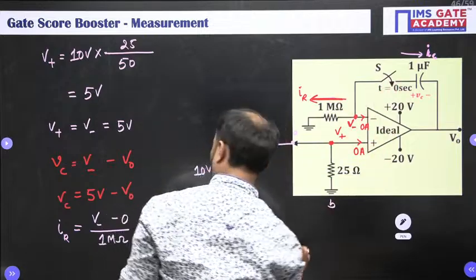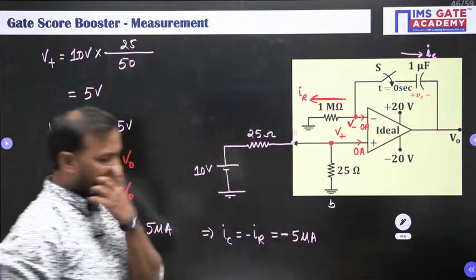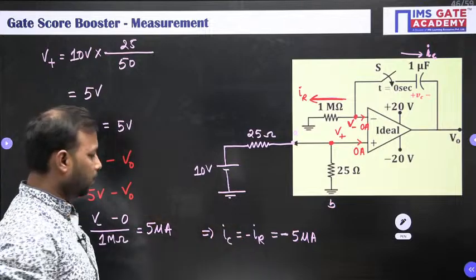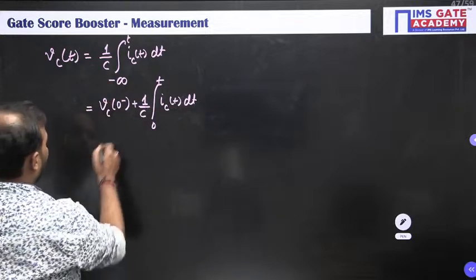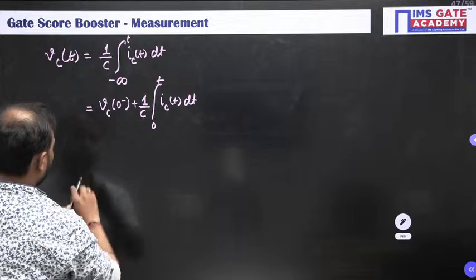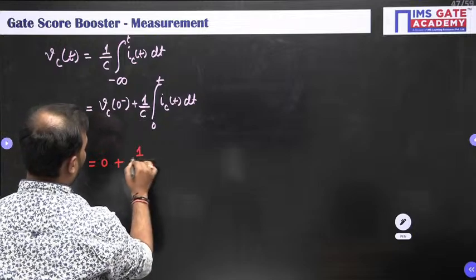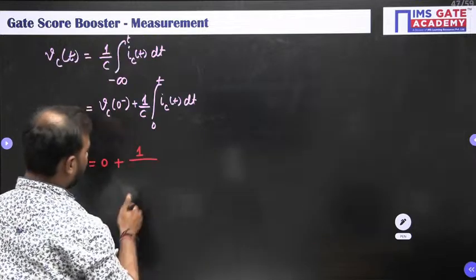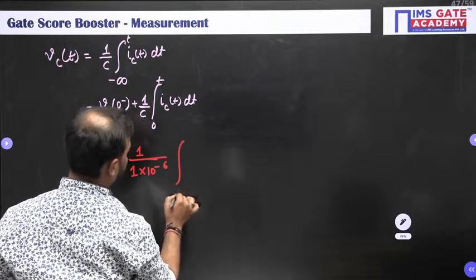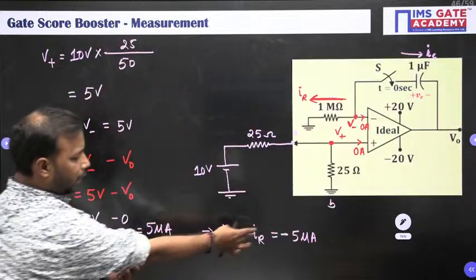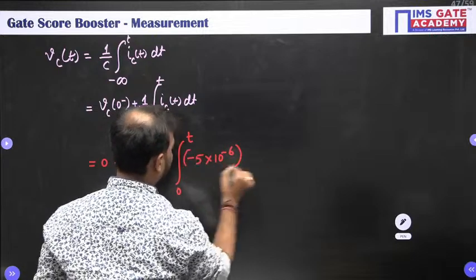So can I say this is equal to minus 5 microampere? Any doubt in this concept? No? All right. So from here, as initial voltage is 0, plus 1 upon capacitor, which is 1 microfarad, so 1 into 10 to the power minus 6, integration 0 to t, current is minus 5 microampere, minus 5 into 10 to the power minus 6 times dt.